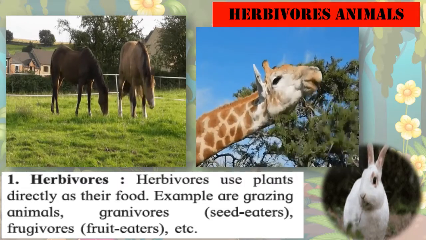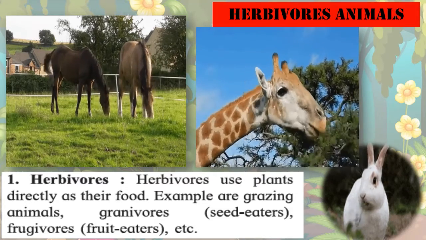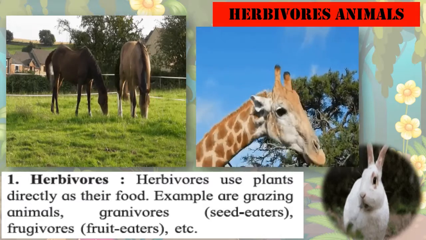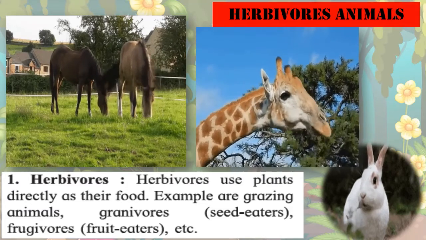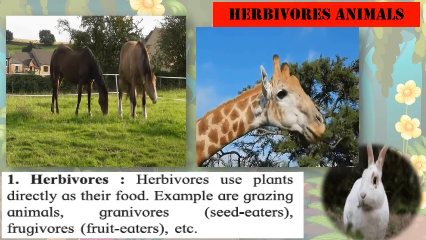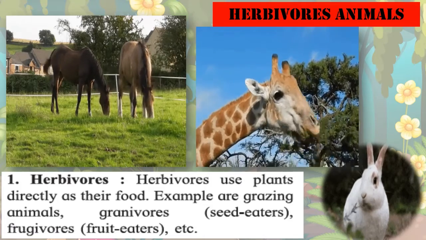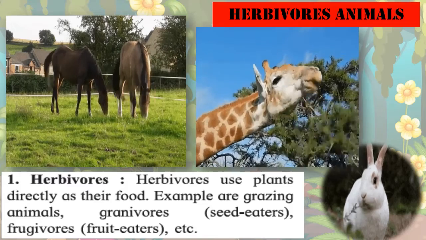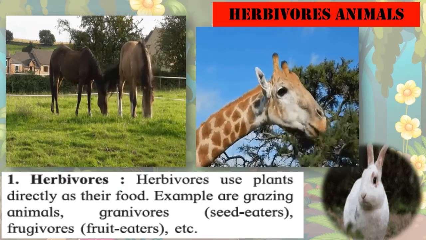So herbivores use plants directly as their food. Examples are grazing animals. Here you can see there are some animals which eat only fruits, called fruit eaters or frugivores. Some eat only seeds, they are called granivores.